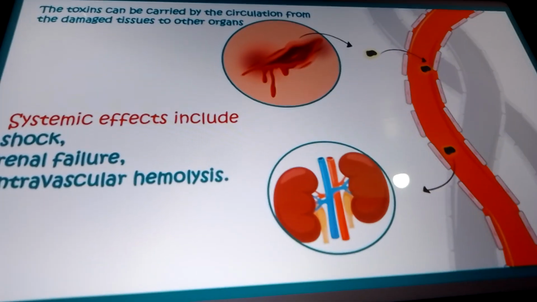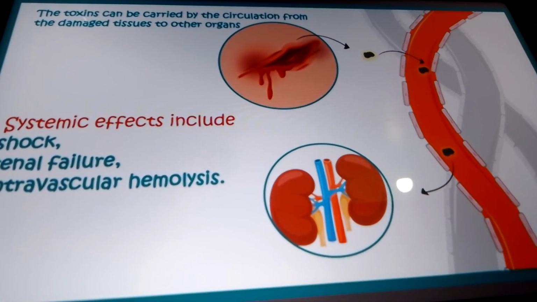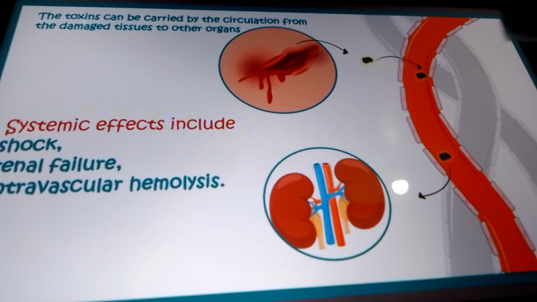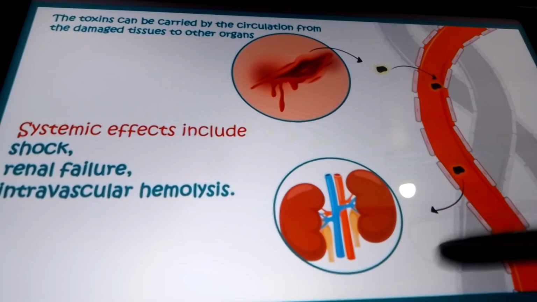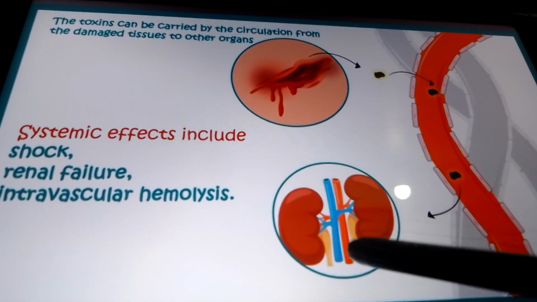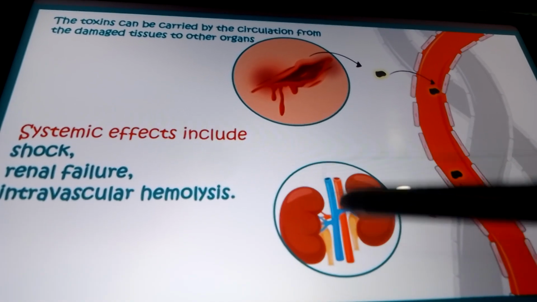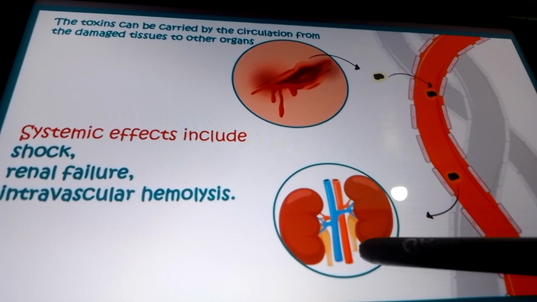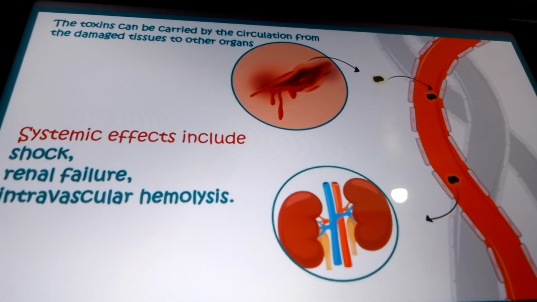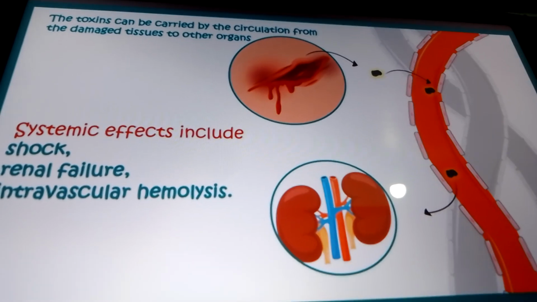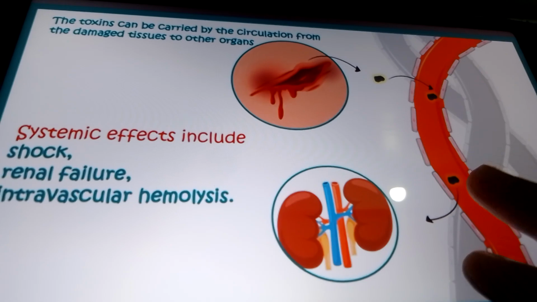Now next, let's see about this. The toxin can be carried by the circulation from the damaged tissue to other organs. So the toxin can travel from the blood vessels to other organs, which is quite obvious. When this alpha toxin travels to other organs, it will cause a systemic effect. There can be shock, renal failure, and intravascular hemolysis, which I told you a few slides ago. Shock will be due to multisystemic failure or multisystemic damage. So that's what it means.